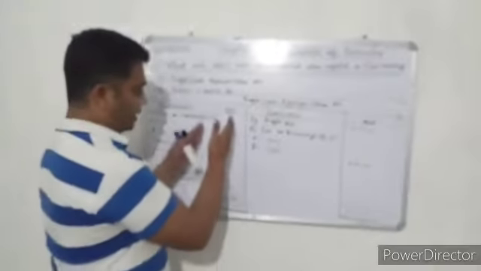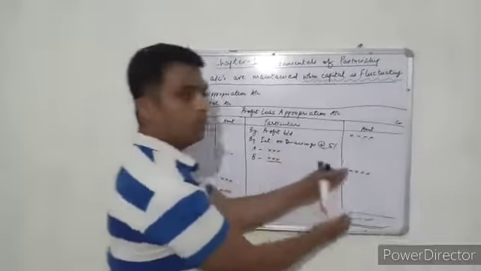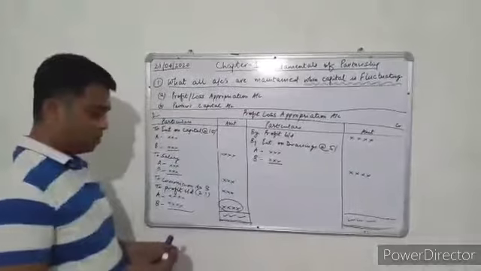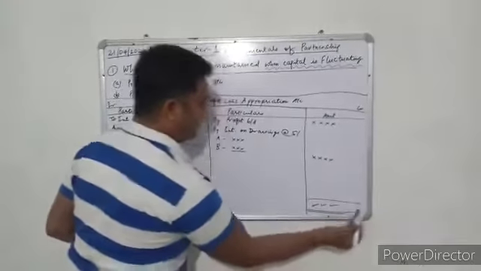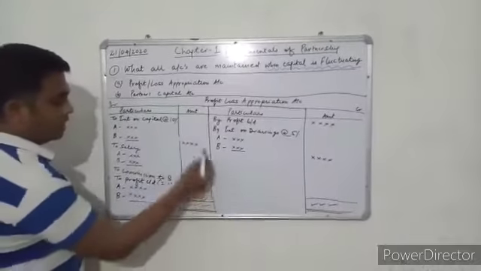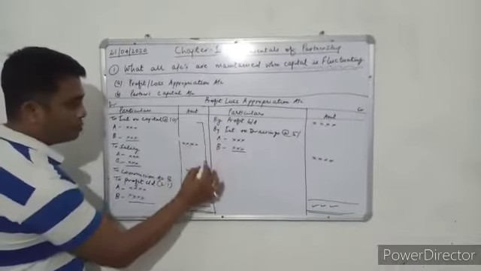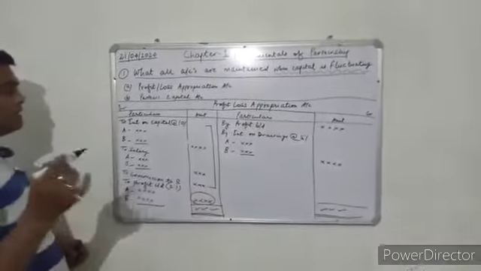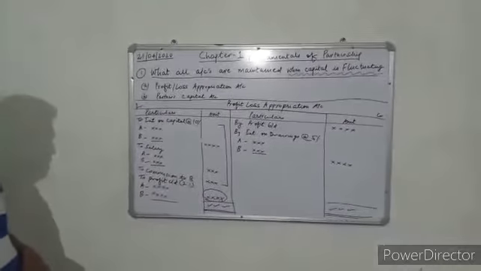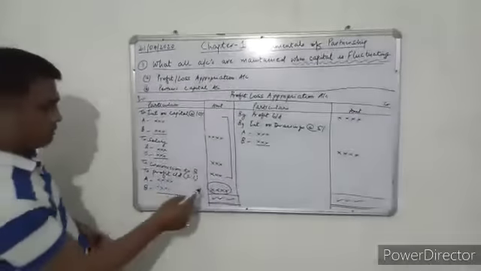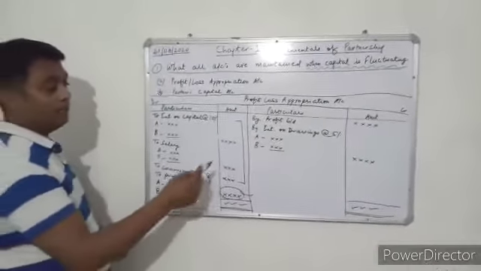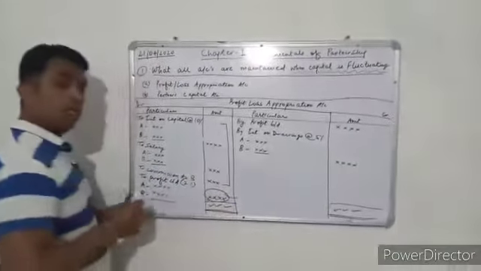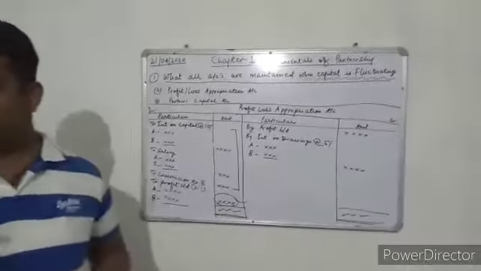Then we see whether the total of the debit side or the credit side is bigger. If the credit side is bigger, we total it up, write the same total on the other side, and deducting interest on capital, salary and commission, we get the profit. If the debit side total is bigger, we get a loss. I hope you have understood the P&L appropriation account.